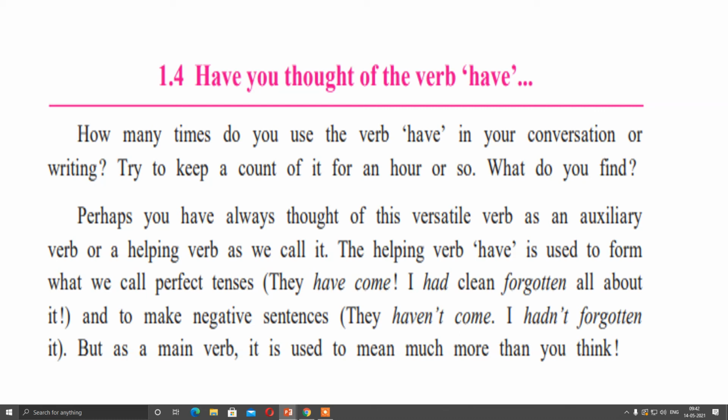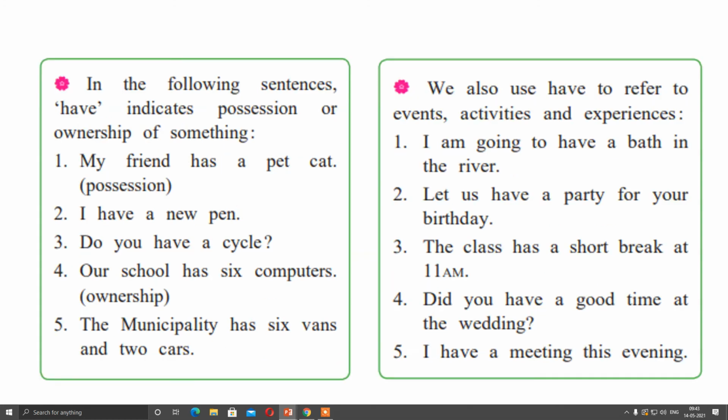But as a main verb, it is used to mean much more than you think. As a helping verb we know that have is used. Now let us find out as a main verb where we are using have. Let us see one by one with the help of examples.